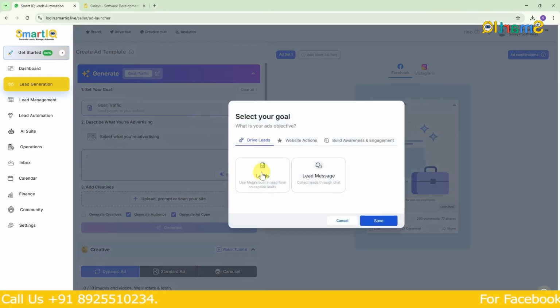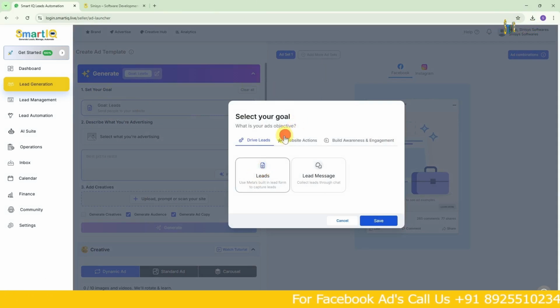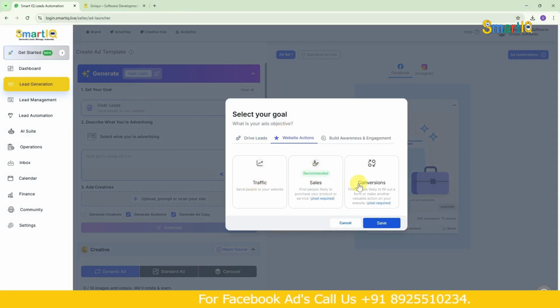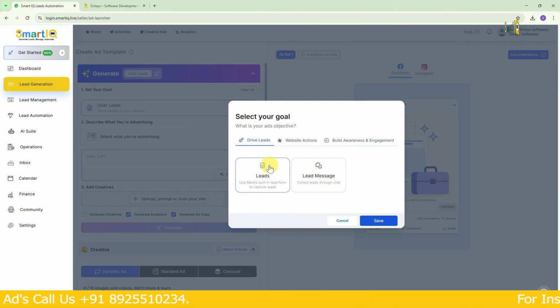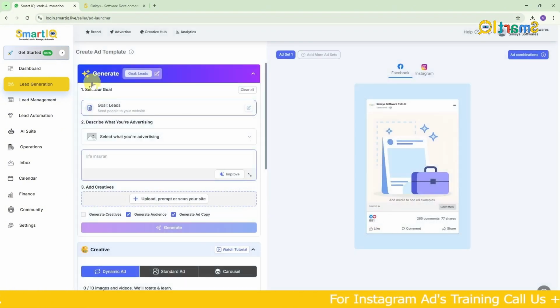We have to choose our goal. If our goal is leads, we can select leads. There is also website action. In that there are options like traffic, sales, and conversions. Or if we are creating awareness, what is our goal? Why are we creating this ad? If I want more leads now, I will choose leads and click save.